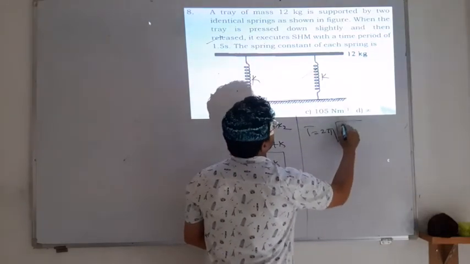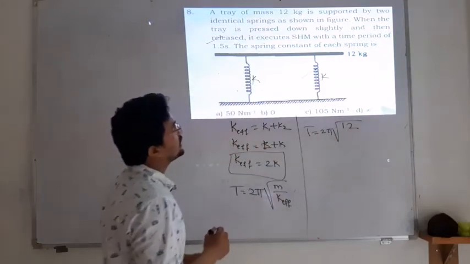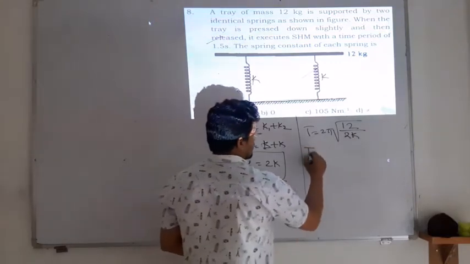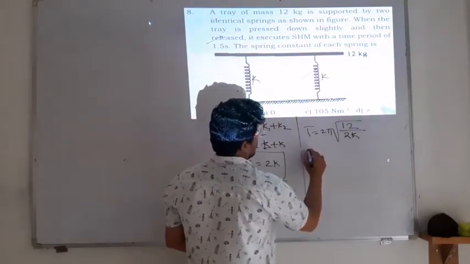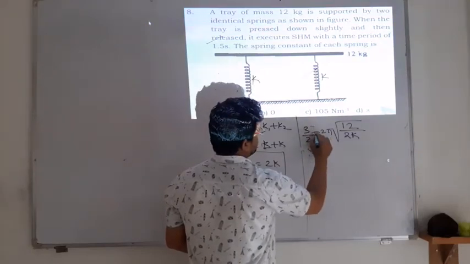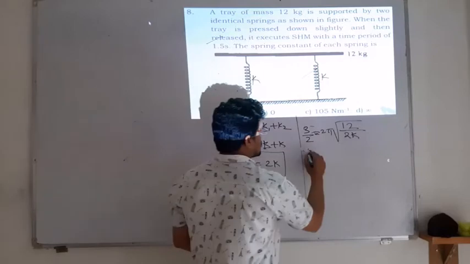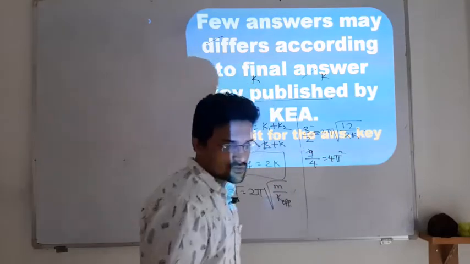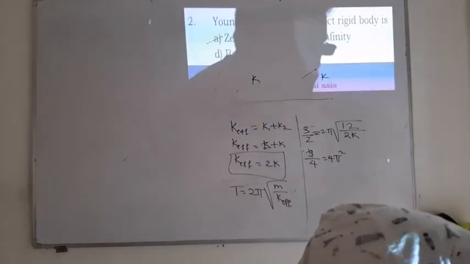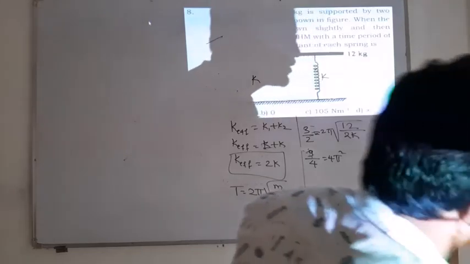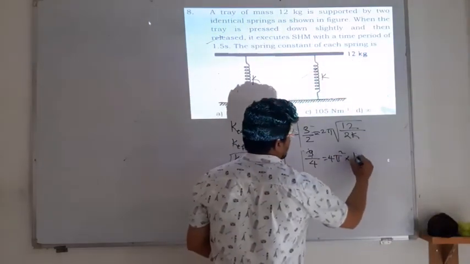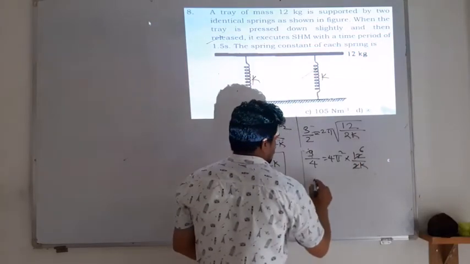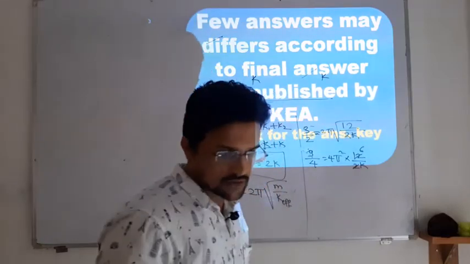So T is equal to 2 pi under root of m, which is 12 kg, divided by 2K. Squaring both sides, 1.5 means 3 by 2, so it becomes 9 by 4 is equal to 4 pi square multiplied by 12 divided by 2K. So the 2 and 6 cancel out. So what is left is, okay, I think a little bit of problem is there.